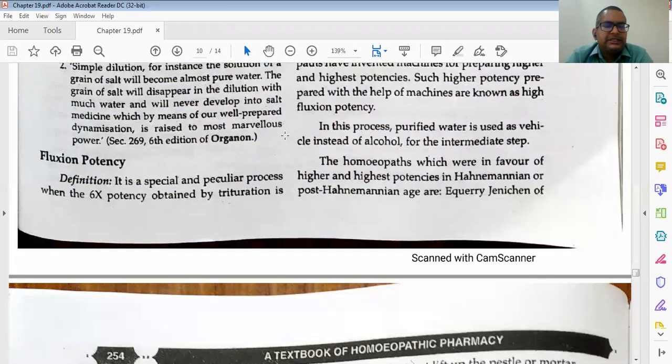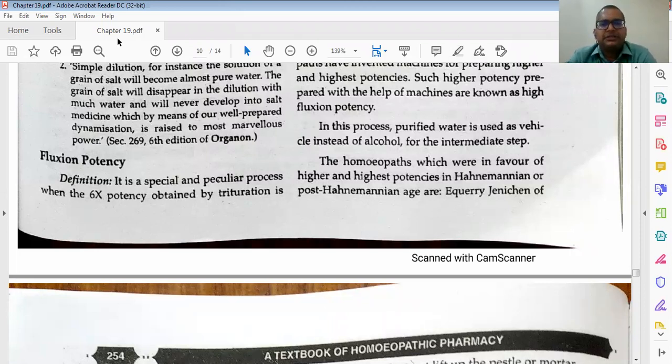Now we will see the next part, fluxion potency. What is the meaning of fluxion? Fluxion means change of state. Anything changing state, like 3C changing to 4C: 3C is solid form, 4C is liquid form.